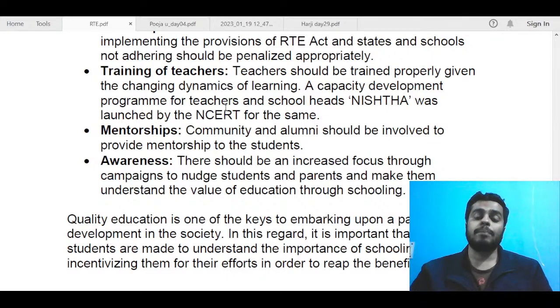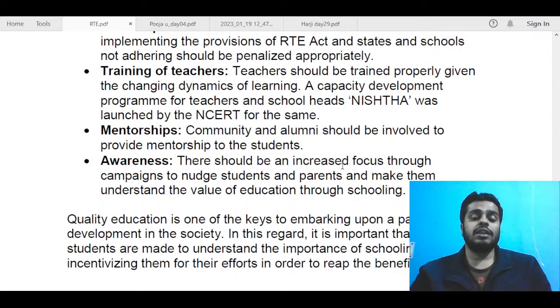And also the parents: there are multiple parents who are not aware of the importance of schooling, and they just think it is okay if his or her child is passing, and they just make their child ready for jobs and all. But I think those parents should also be made aware, and that can be done at the societal level or by using a bottom-up approach. So you can mention these things in the way forward.